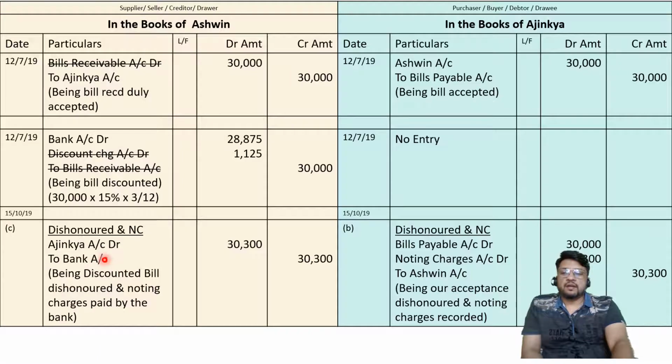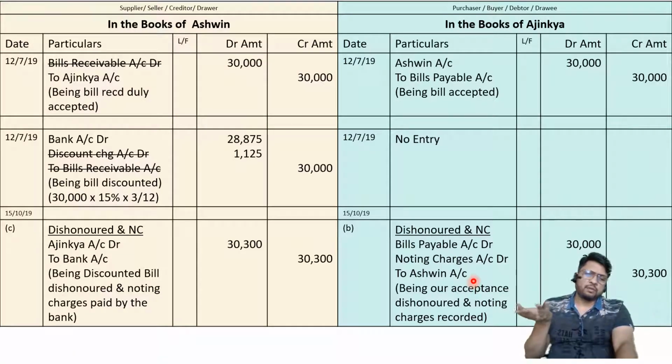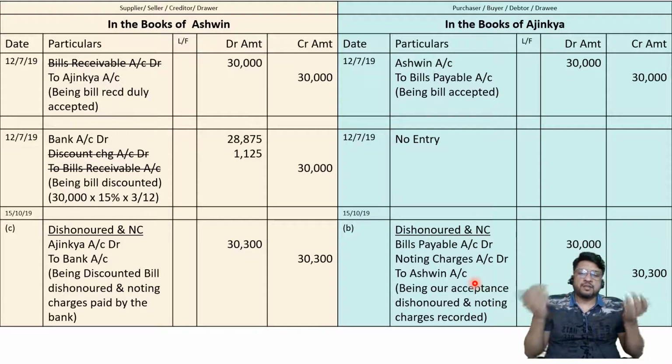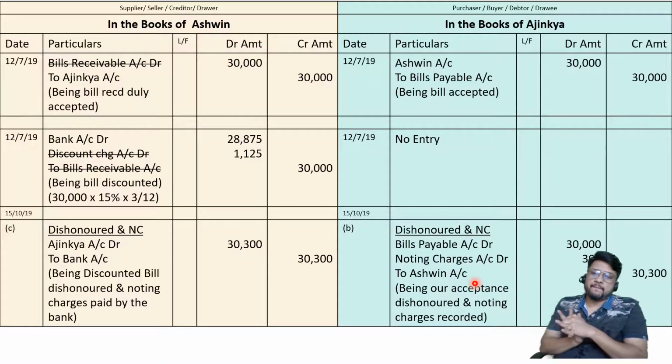First entry, Ajinkya to bank 30,000. Second entry, same entry, Ajinkya account debit to bank 300. And here also, first entry, bills payable to Ashwin 30,000, then noting charges to Ashwin 300. Yes, allowed, no problem. If you want to pass two separate entries, first entry for bill dishonored, second entry for noting charges, you can pass two separate entries, or you can pass a combined entry also. It is one and the same.